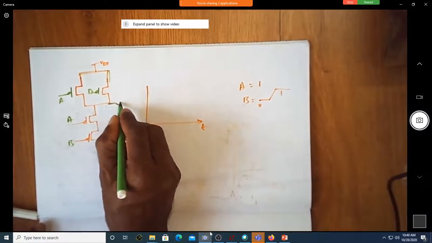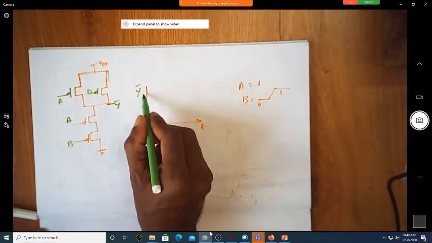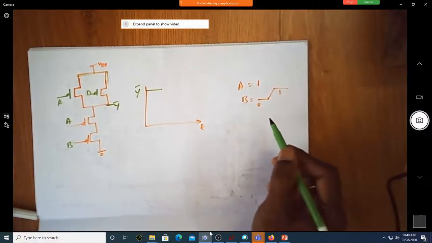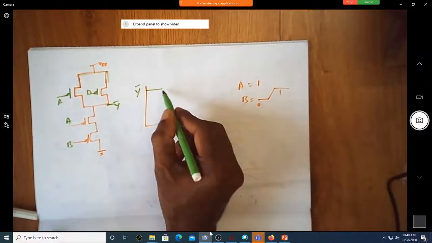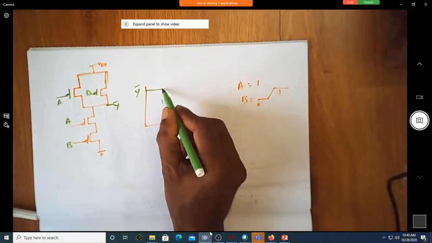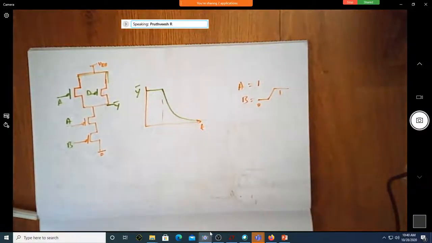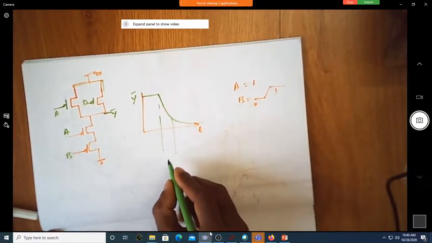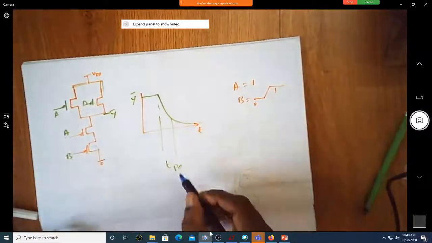Y is equal to 1 initially for this case, correct? Yes, sir. Whenever this starts increasing, will it come down? Yes, sir. Okay. Assume that it has got some time, T PD HL. Am I correct?